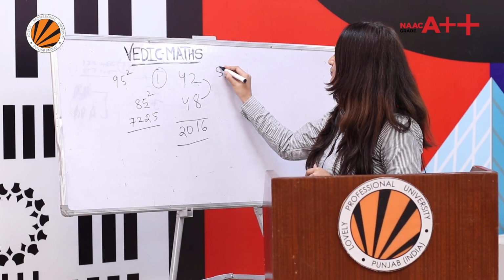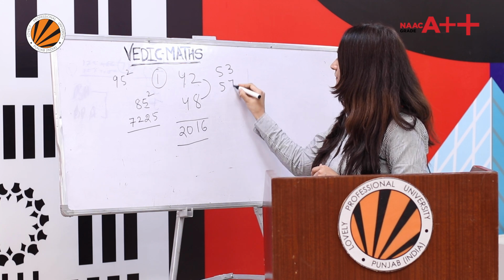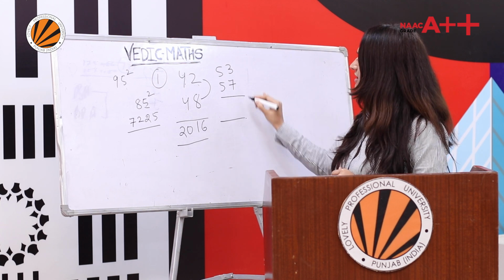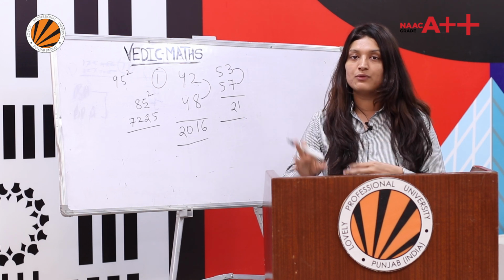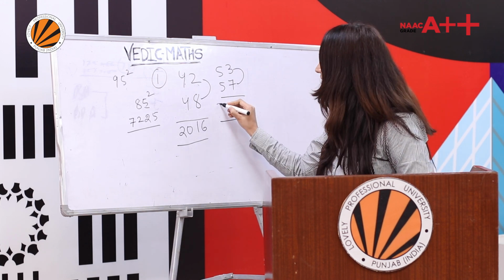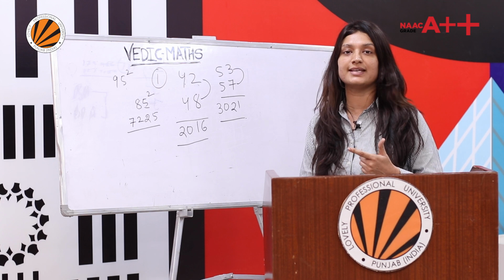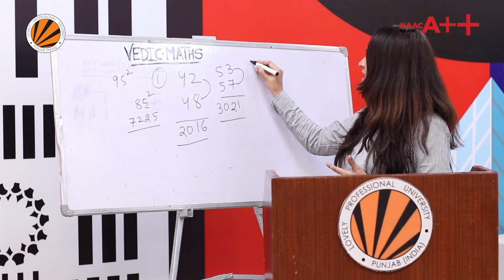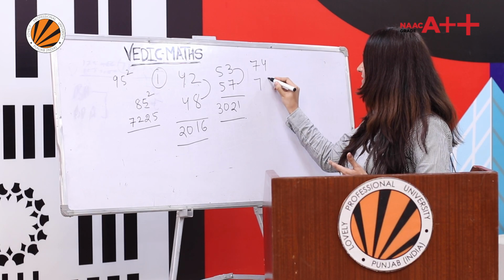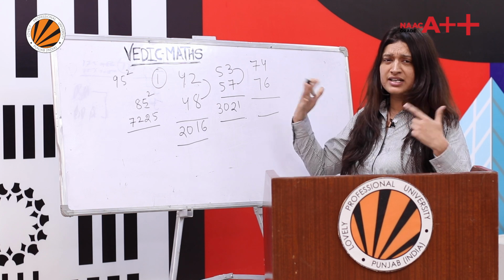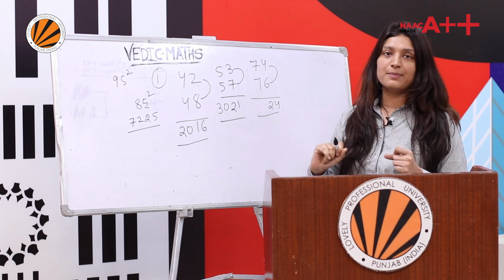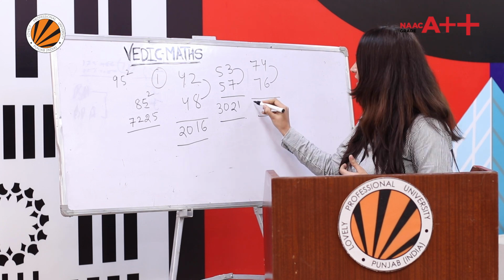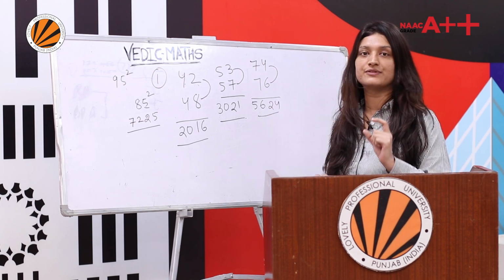Now let's have another number. Suppose I take 53 into 57. We can apply the same here. 7 into 3 is 21. And the 5 you will multiply with its next number. 5 into 6 is 30. So the answer is 3021. Amazing. Let's have the numbers 74 and 76. You can do it in the mind in just 1 second. 6 into 4 is 24. And the 7 you will multiply with its next number. 7 into 8 is 56. So the answer is 5624.